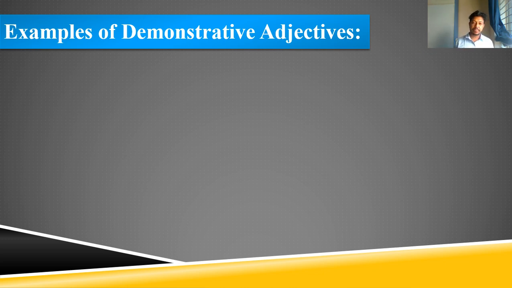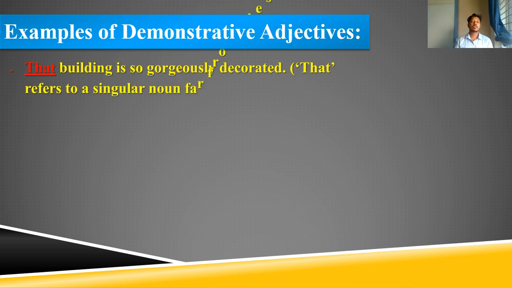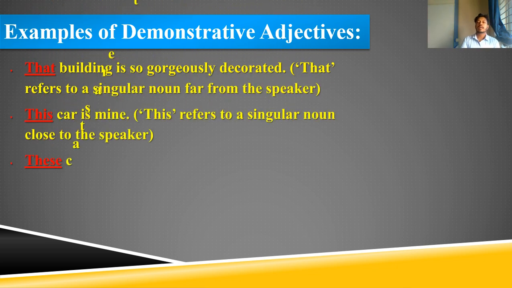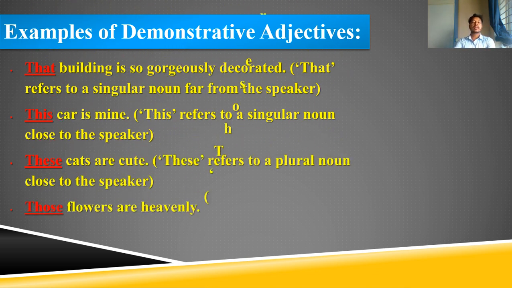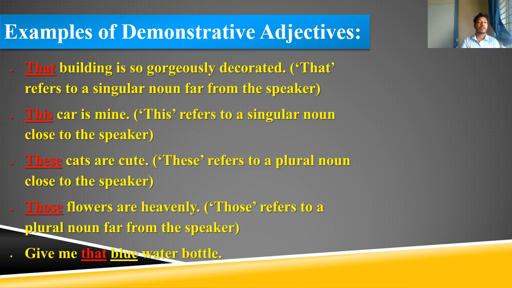Demonstrative adjectives. These are demonstrative adjectives. As you know, there are some demonstrative adjectives in the class of noun. I already told you.